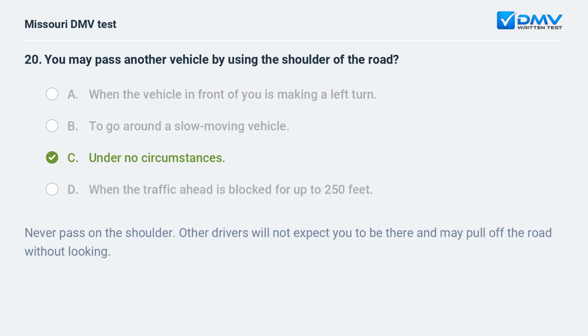C. Under no circumstances. Never pass on the shoulder. Other drivers will not expect you to be there and may pull off the road without looking.